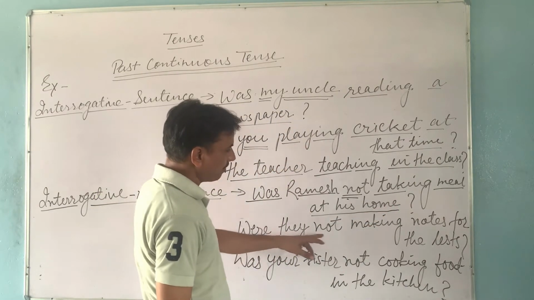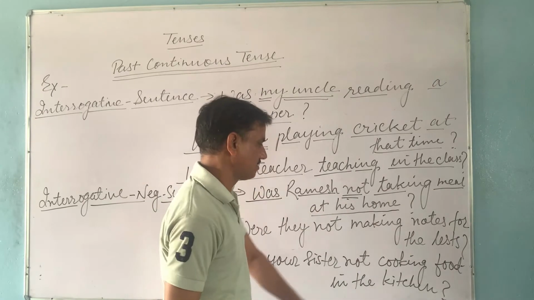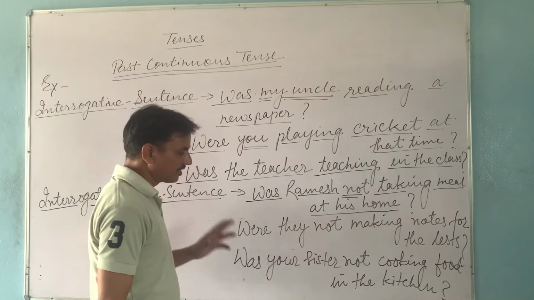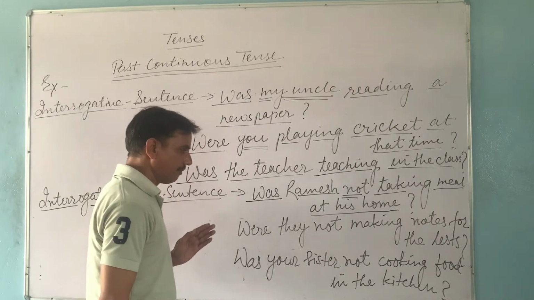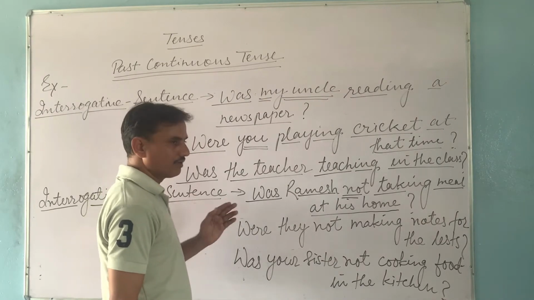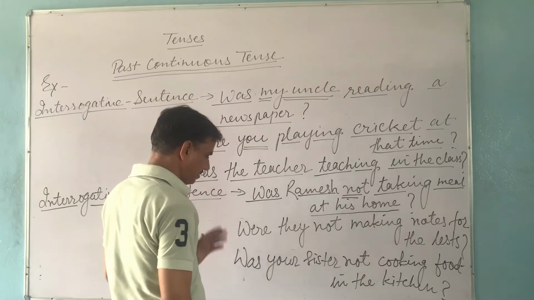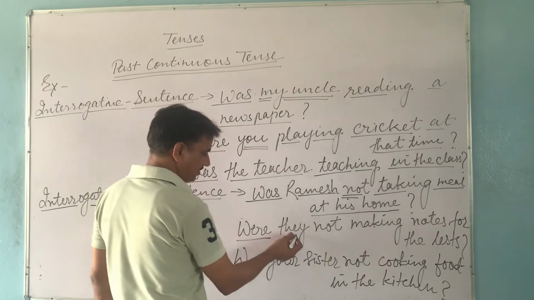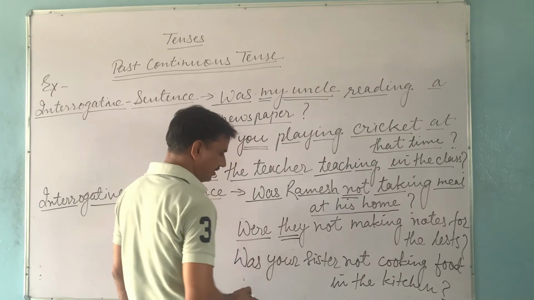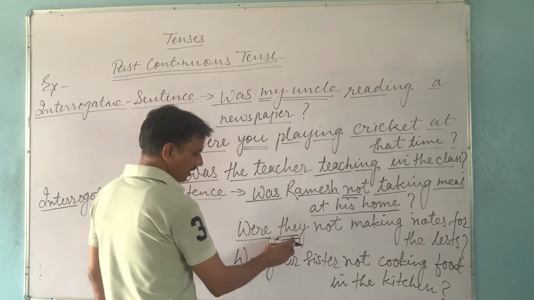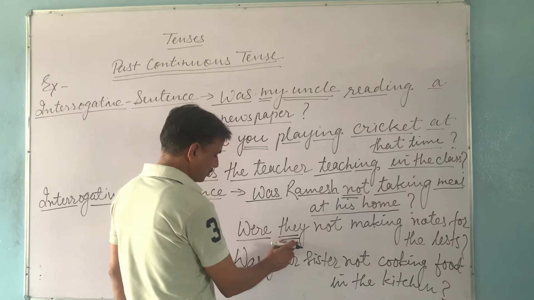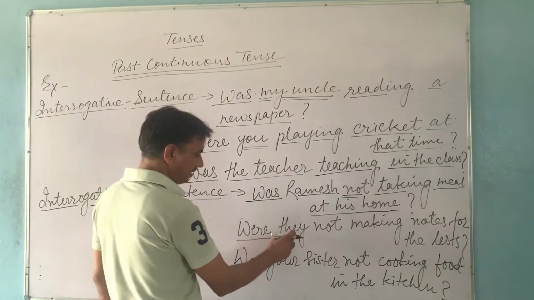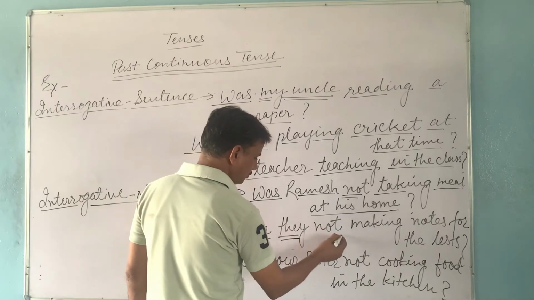Were they not making notes for the test? It means in this sentence we are asking whether the action of making notes was going on or not. So starting is done with were, because our subject is plural. They is a plural pronoun. So we have used were in the starting, then they, and after the subject we use not.